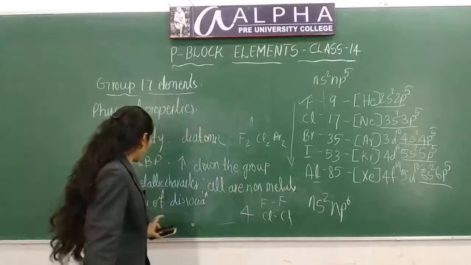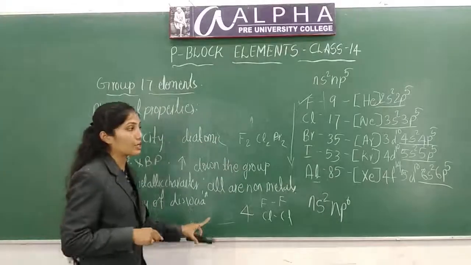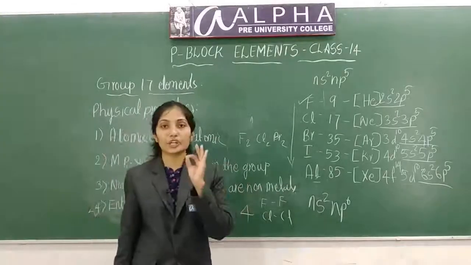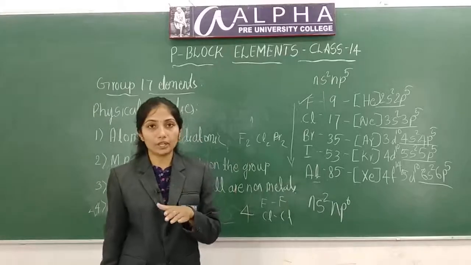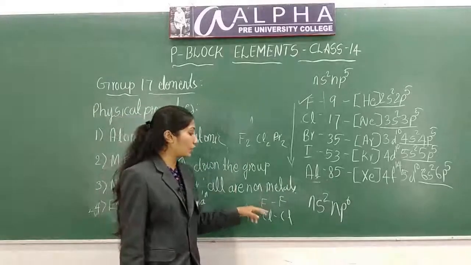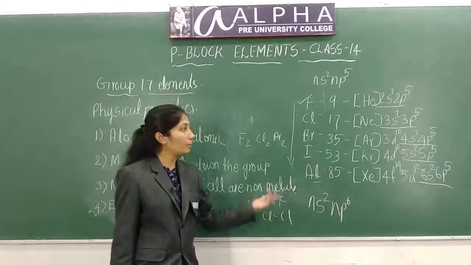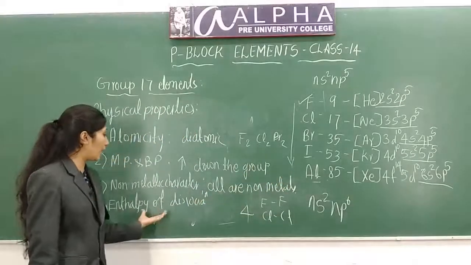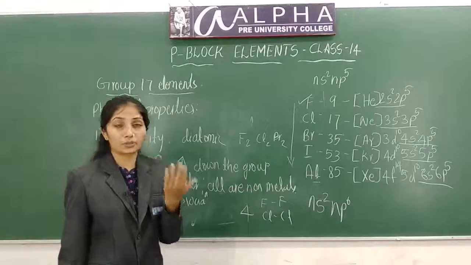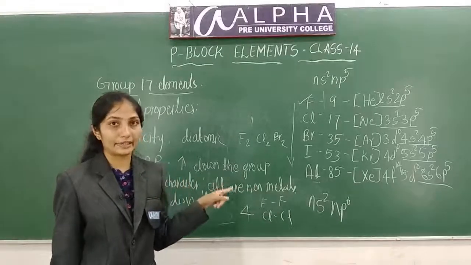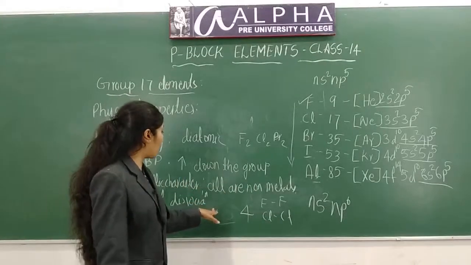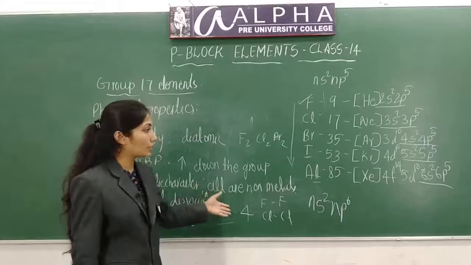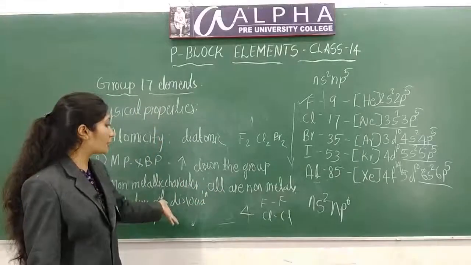So what will happen to enthalpy of dissociation? Enthalpy of dissociation decreases down the group. So it will be more for fluorine, next chlorine, bromine, iodine, astatine. All these have less bond dissociation energy, so they are highly reactive.